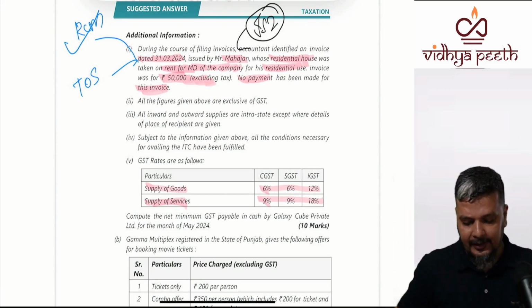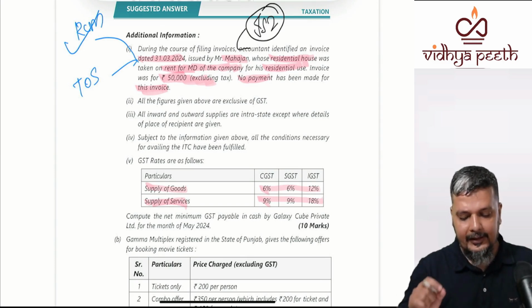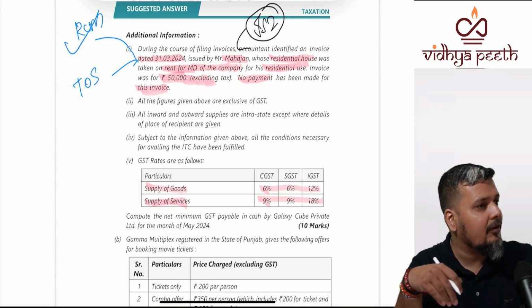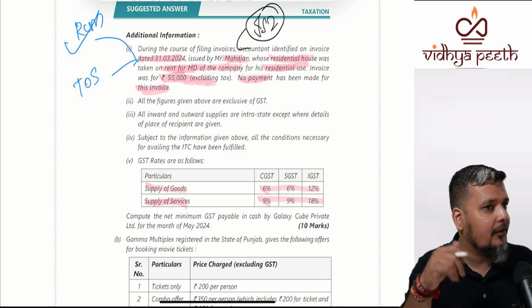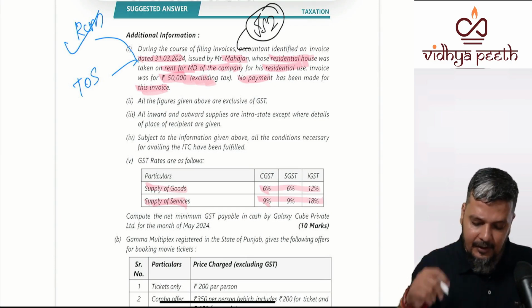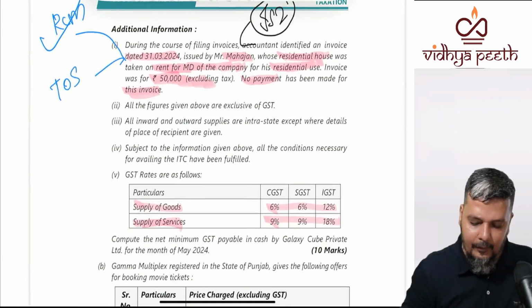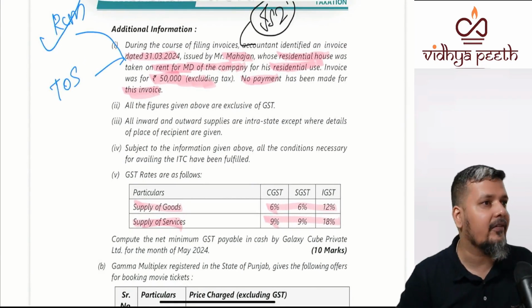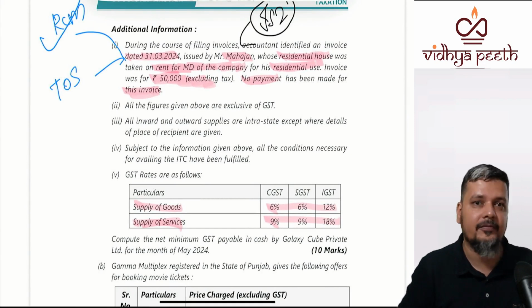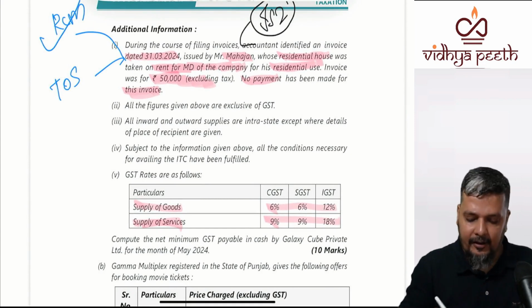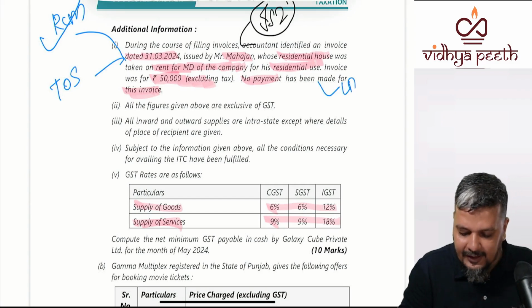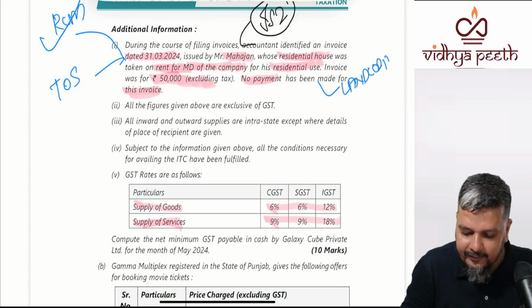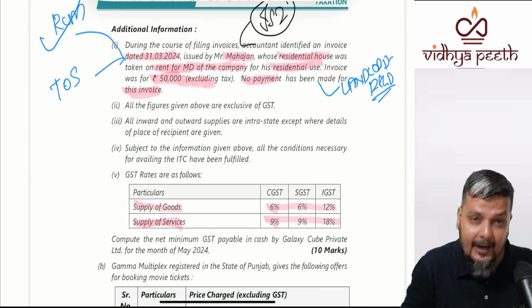So why am I telling this? There are a few details which are not updated because this is your Jan exam paper, and this amendment has come for the very first time. Now what is not given? Whether this landlord is registered or unregistered is not known.